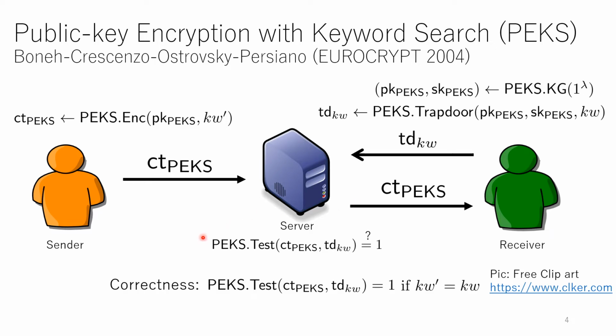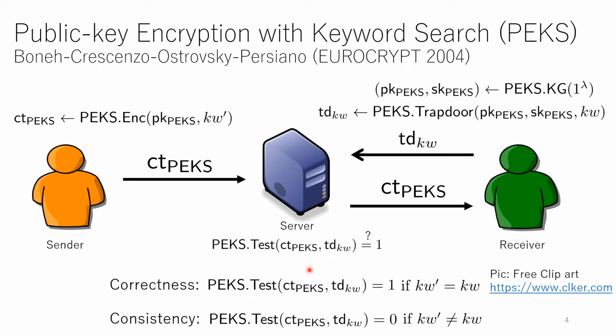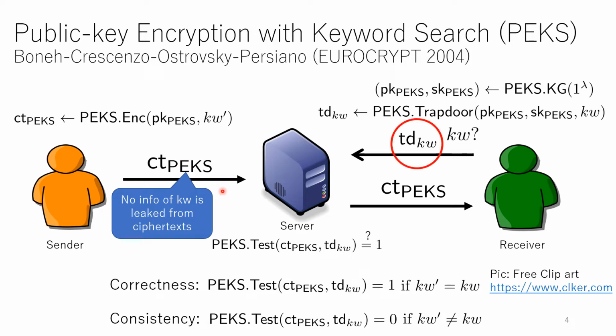And PEKS requires a correctness, which means that the test algorithm returns 1 if keyword prime equals keyword. And moreover, consistency is also required, which means that the test algorithm outputs 0 if keyword prime and keyword are different. In addition, no information of keyword is leaked from ciphertext here. But in PEKS, information of keyword may be leaked from the trapdoor.